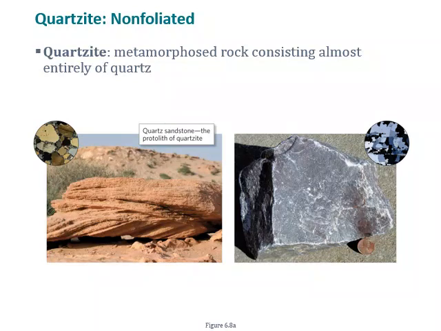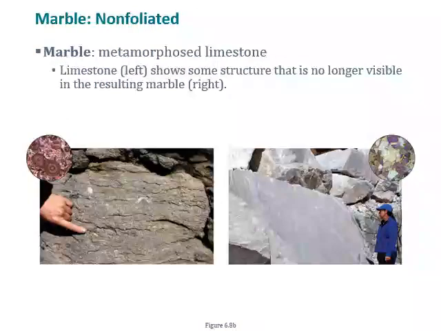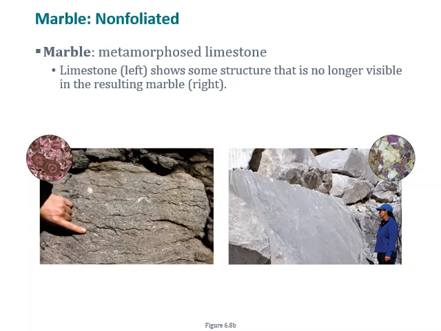Marble is a metamorphosed limestone. So on the left we have a limestone showing some structure. After metamorphism, a lot of sedimentary structures, typically all sedimentary structures, get destroyed in the increased heat and pressure. Some marble is foliated, however, if the limestone did have adequate clay minerals present.